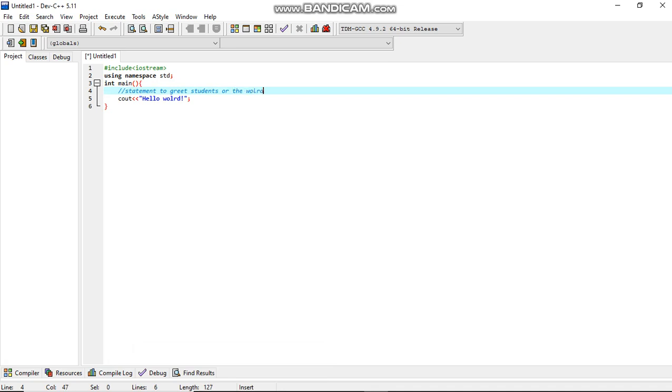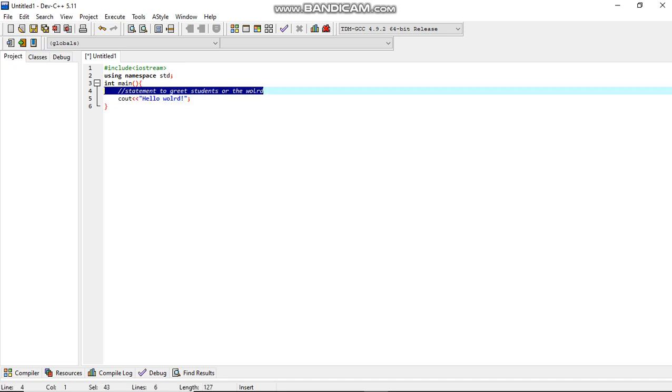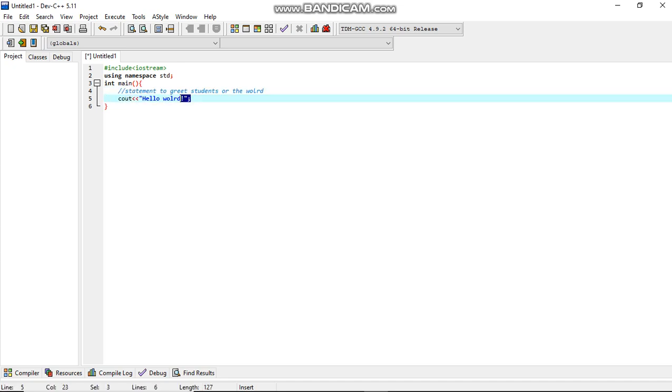So this becomes a comment explaining what the next line does. That is a comment, and we have two types of comments. One is single line comments, and then we have multiple line comments. So this is a single line comment.